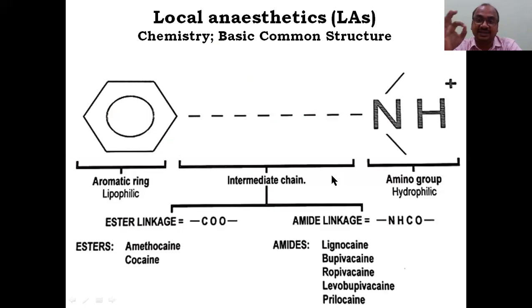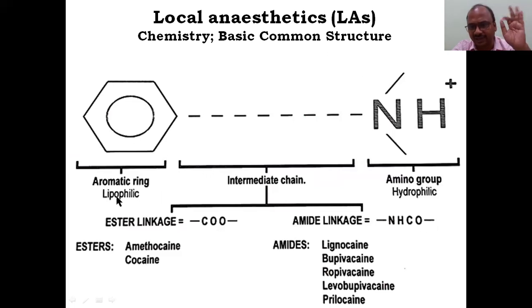Yeah, local anesthetics have a common structure. More than 50,000 times it has appeared in all the competitive examinations, like NIPER, GPAT, or whatever it may be. So this is the general structure; all local anesthetics have the same structure. This is the chemistry, the basic common structure of local anesthetics. It consists of an aromatic ring, like a benzene ring. We know that it is aromatic. Aroma means a smell. Aromatic ring.